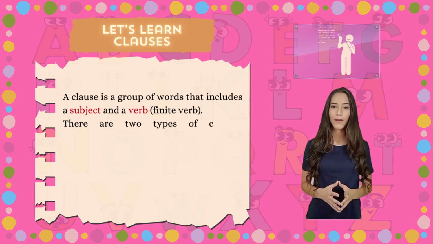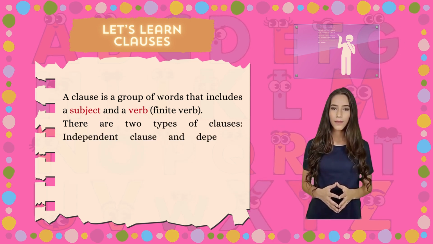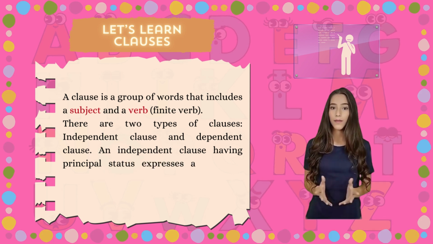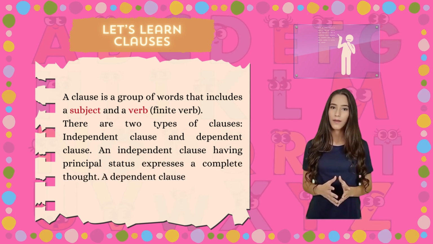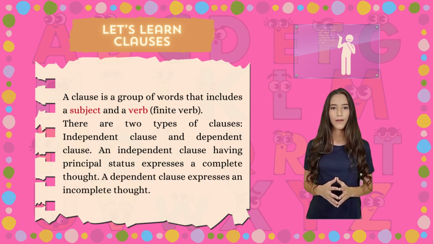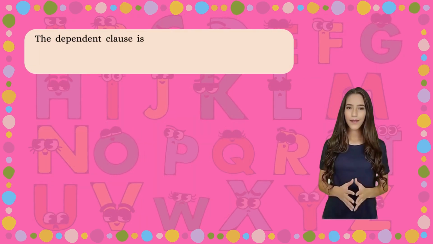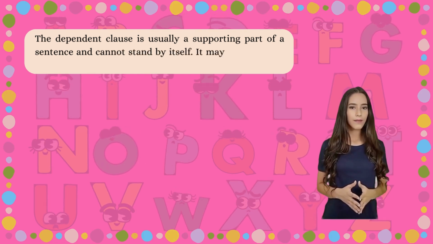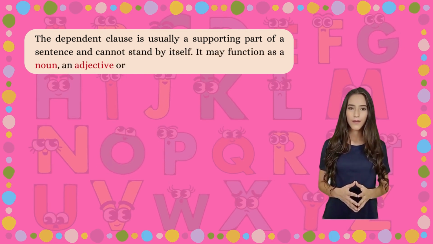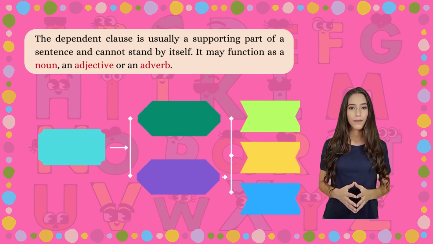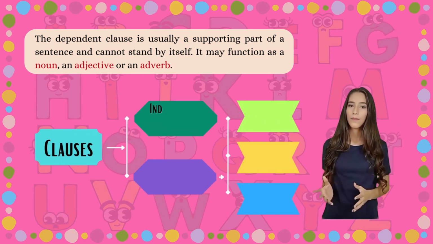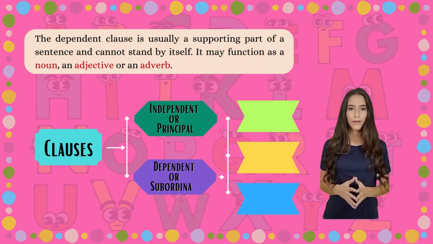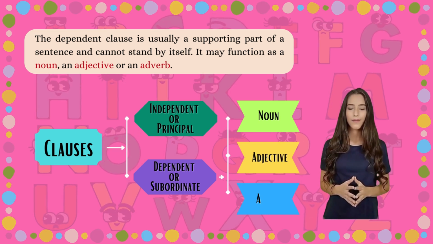There are two types of clauses, independent clause and dependent clause. An independent clause having principal status expresses a complete thought. A dependent clause expresses an incomplete thought. The dependent clause is usually a supporting part of a sentence and cannot stand by itself. It may function as a noun, an adjective, or an adverb. Clauses: independent or principal, dependent or subordinate, noun, adjective, adverb.